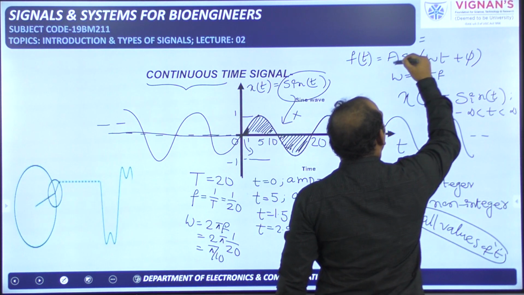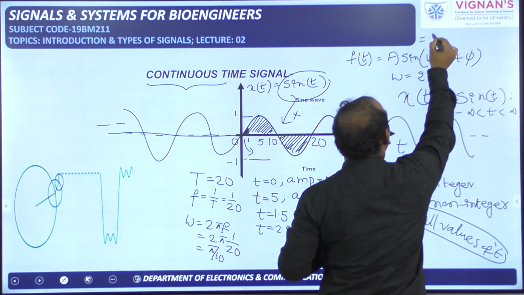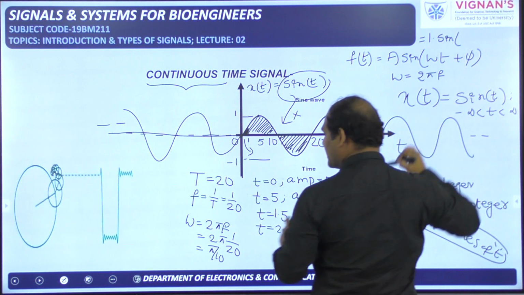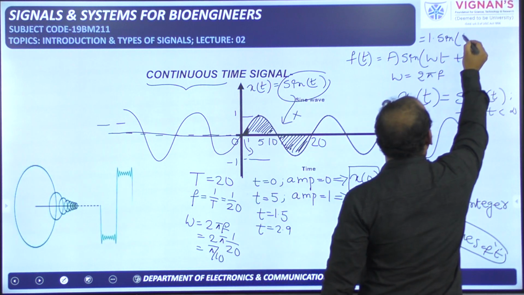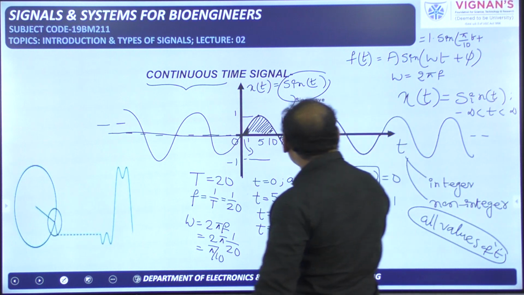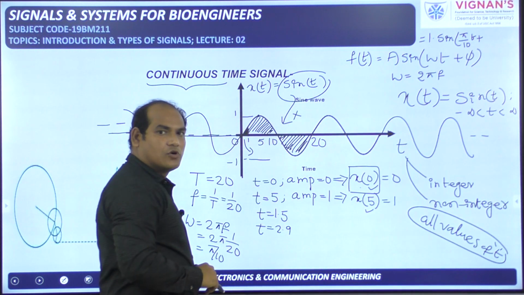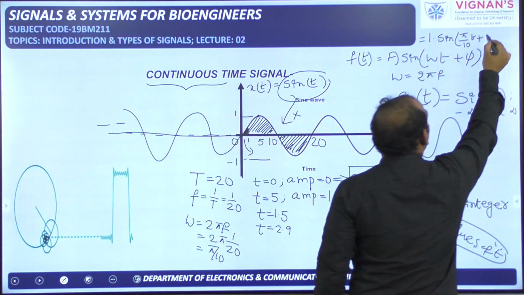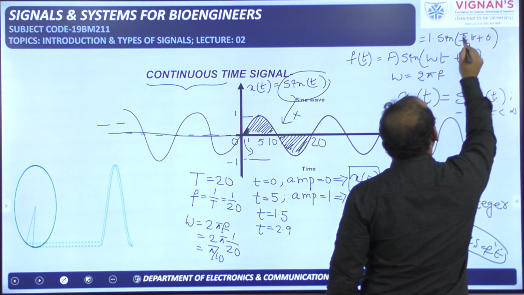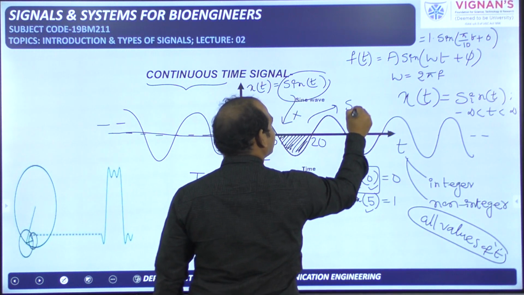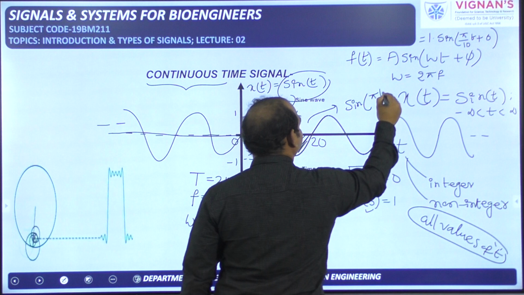So I am writing here the mathematical representation for this one. A is equal to 1, so 1 into sine of omega t plus phi. Omega is nothing but how much we got? Pi by 10, into t plus phi. It starts at 0 only, the cycle is not shifted, so phi is 0. So simply we can tell sine of pi t by 10. The mathematical representation for this one is sine of pi t by 10.